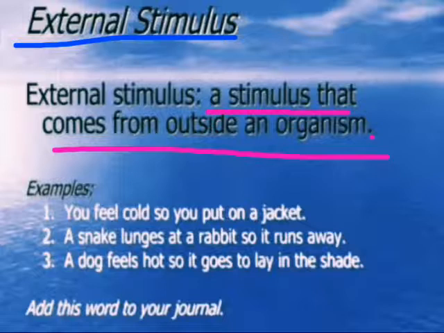External stimuli are just the opposite of internal stimuli. Internal stimuli happen inside our body, so it must be clear that external stimuli happen outside the body. Therefore, external stimuli happen outside our body.